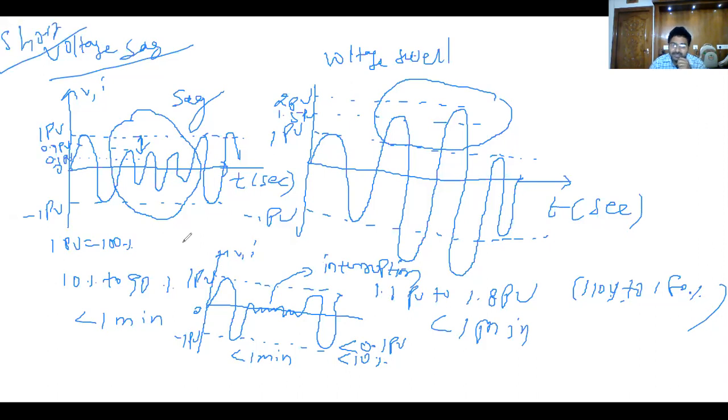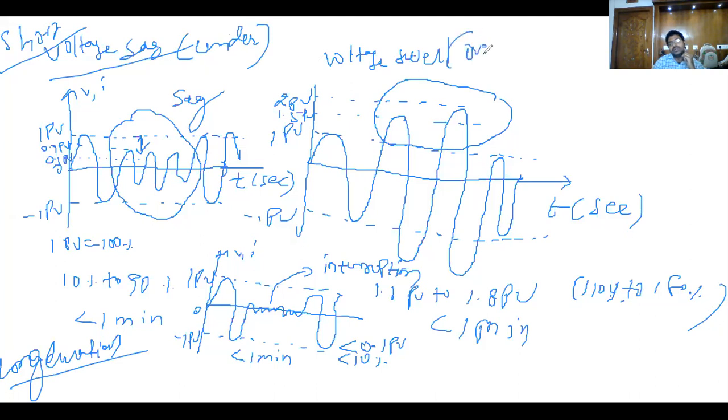So for the same magnitudes, 10% to 90%, 110% to 180%, and less than 10%, the only difference is the time, and we can call it long. When those are present for more than 1 minute, we call them long duration voltage variations. Under long duration voltage variations, sag is called undervoltage, swell is called overvoltage, and interruption is the same, interruption is interruption, if it is greater than 1 minute.